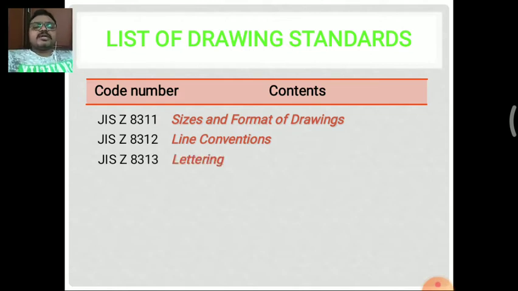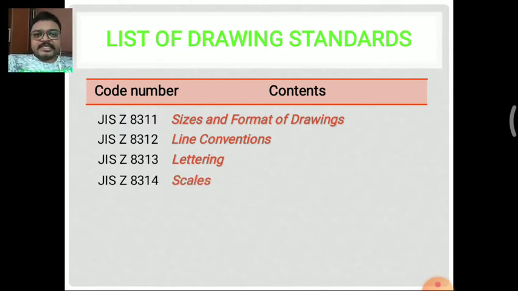Next one is for lettering, that is JIS Z 8313 is the code for the lettering purpose. So what are the different types of lettering? That is a bold letter or small letter. What are the gaps between each letter? These are all done in the lettering only. So that is the code for the lettering, that is JIS Z 8313.